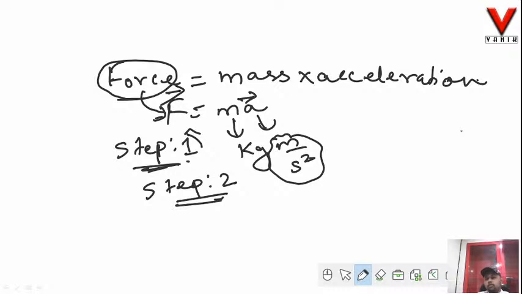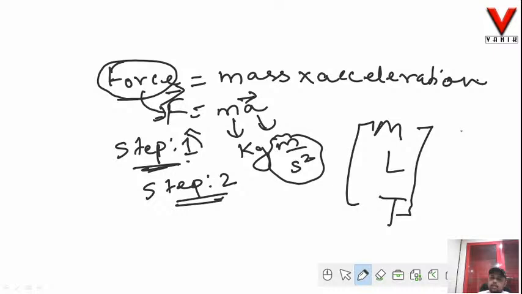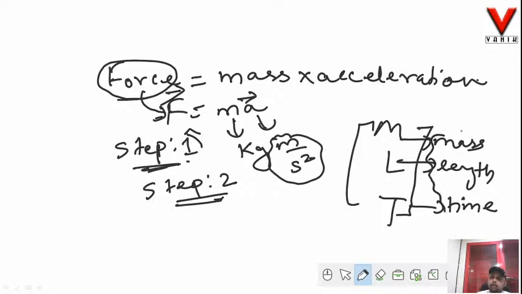As I have already mentioned, in case of a dimensional analysis, you will always have it in terms of mass, length and time. Mass is capital M, length is capital L, capital T stands for time. This is how we denote these three fundamental quantities. We have kg, which means we have mass. Now what is the power of kg? It is 1. So I will take here M to the power 1.